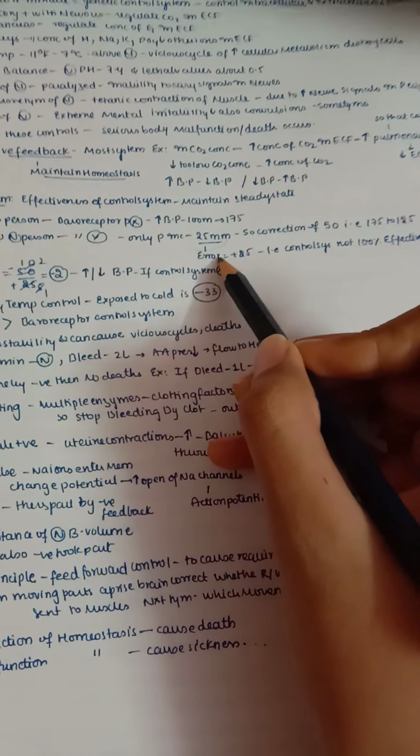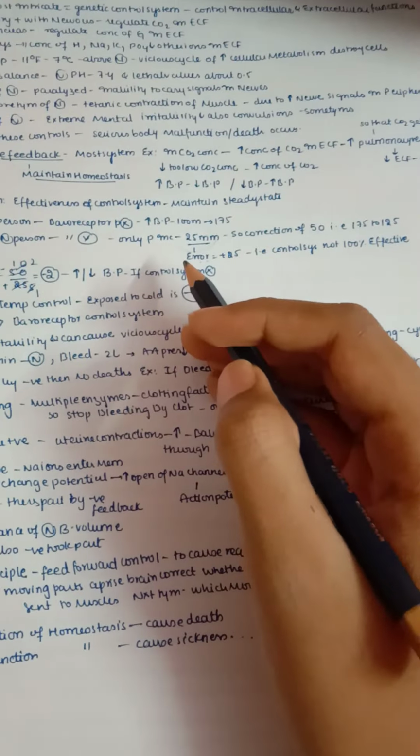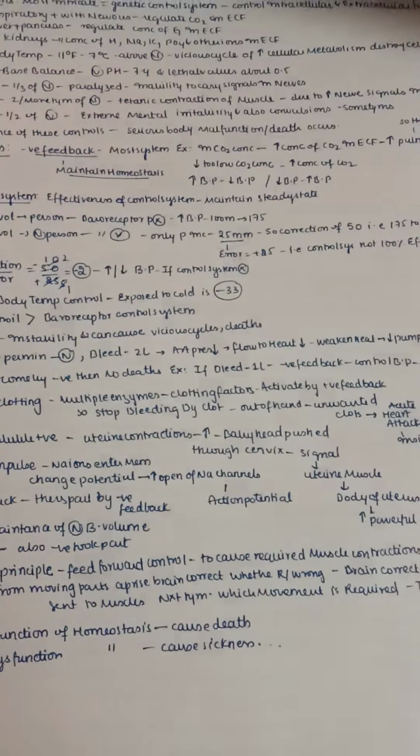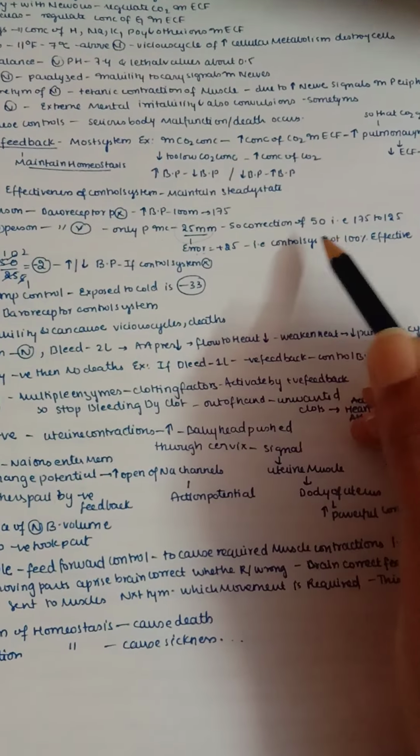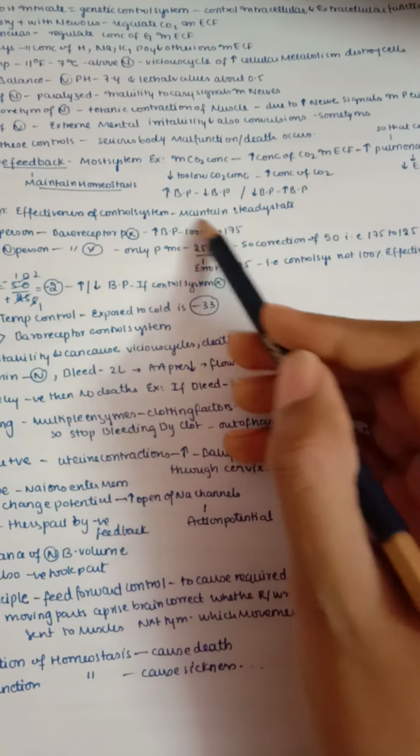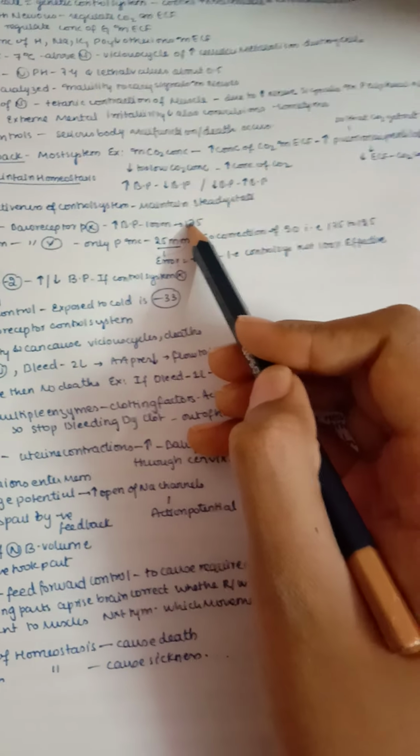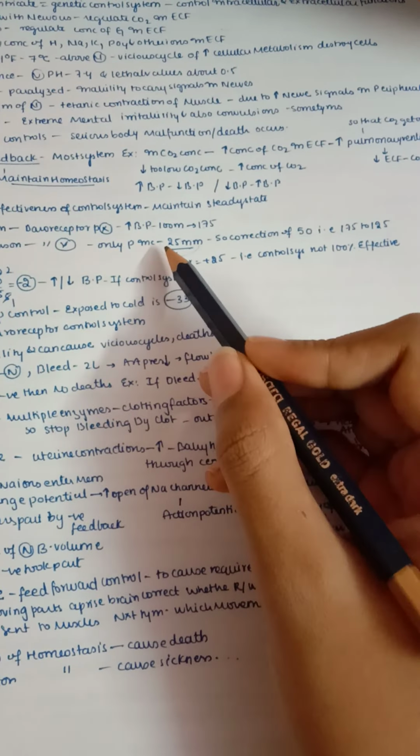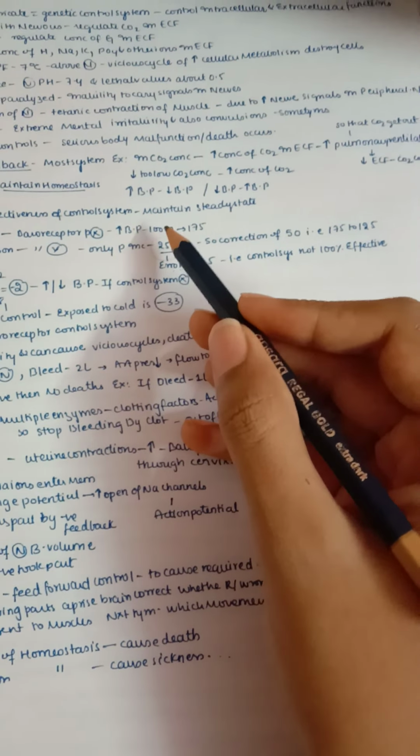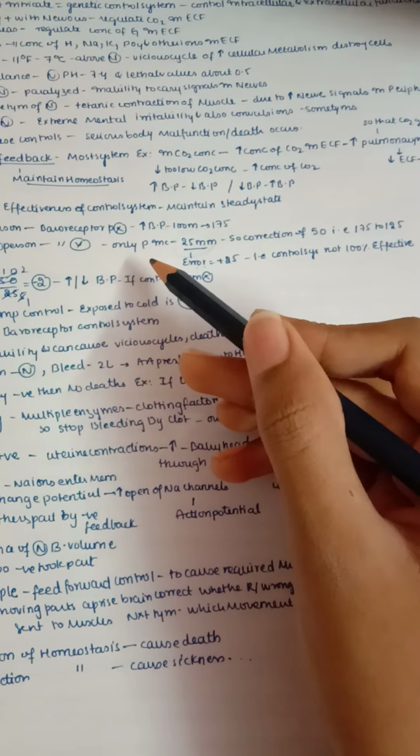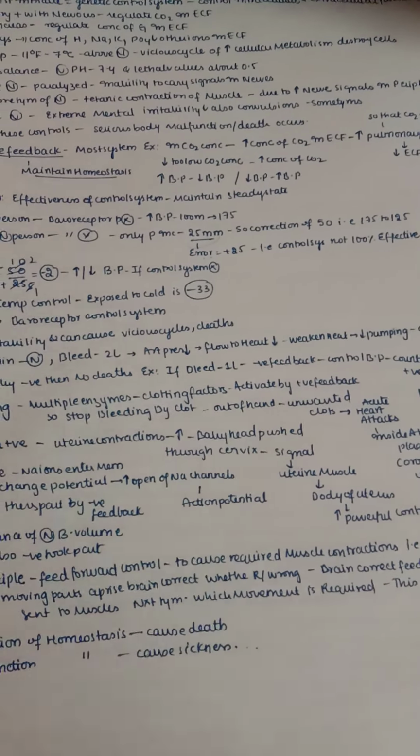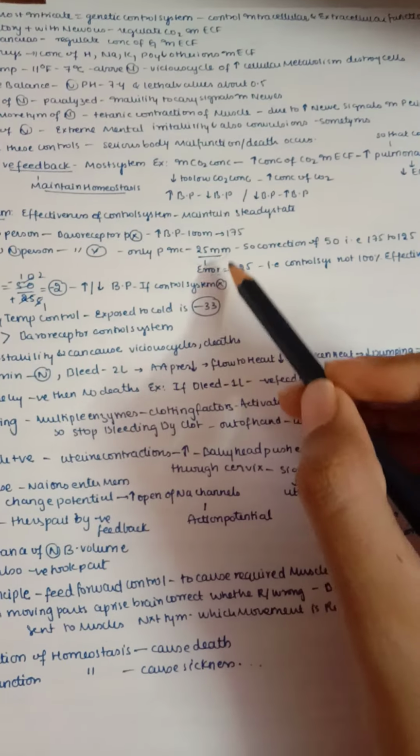By this we can say that our control system is not 100% effective. There is an error of 25 mm of Hg. So the correction is about 50. That is, if there is no baroreceptor, the pressure goes from 100 directly to 175, but now from 100 it increases only to 125. That is, there is a 50 difference between the absence and the presence of baroreceptors. So we can say that our control system is not 100% effective. It shows an error of 25 in this case.